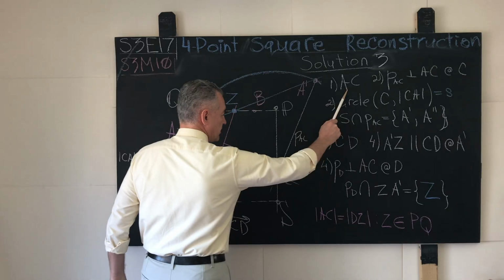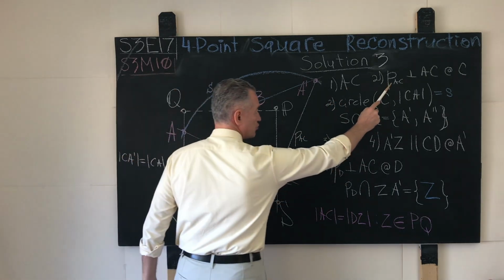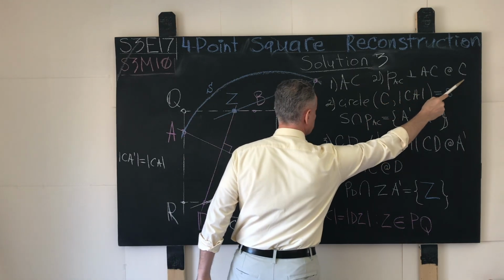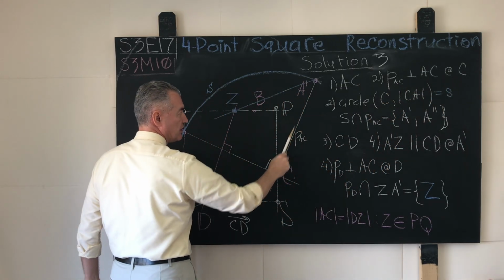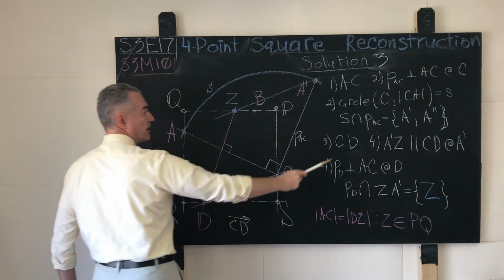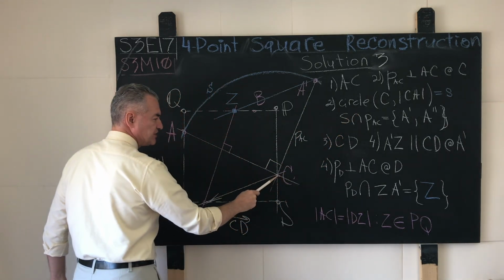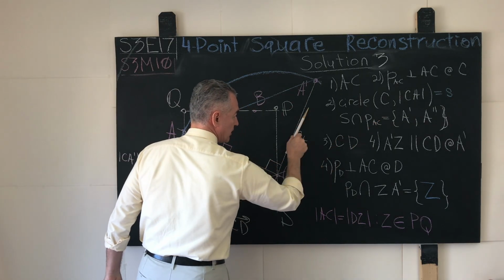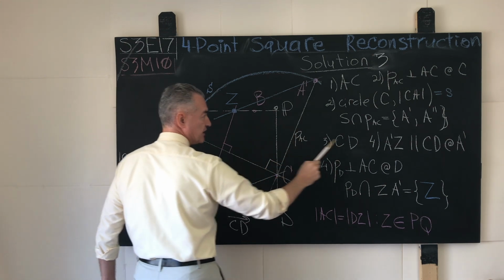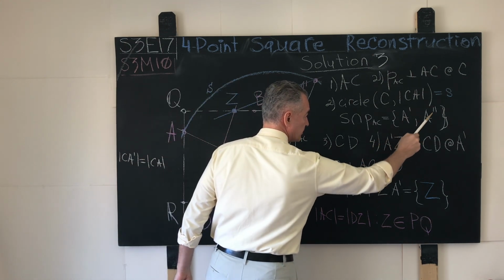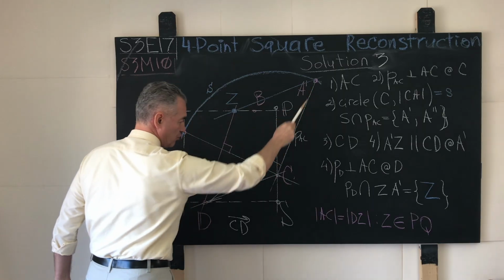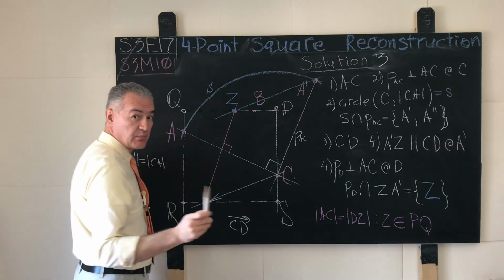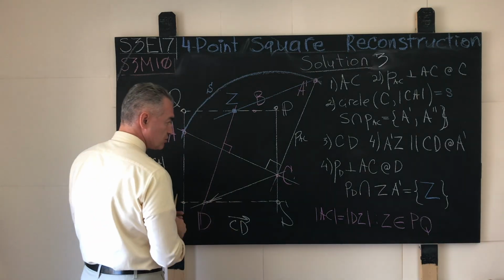First, we draw the straight line AC. Then we draw the straight line, lowercase p AC, orthogonal to AC through C. This is this straight line right here, p AC. Then we snap a circle S that has the point C as its center and CA as its radius. This circle will intersect our perpendicular straight line p AC at two distinct points, A prime and A prime prime. The point A prime is shown over here. The point A prime prime lives somewhere at the bottom of the screen. You cannot see it, but you should analyze it. That's the second solution square.